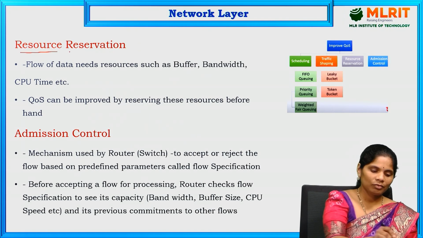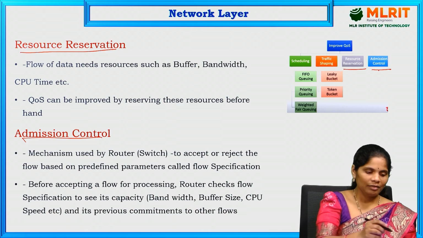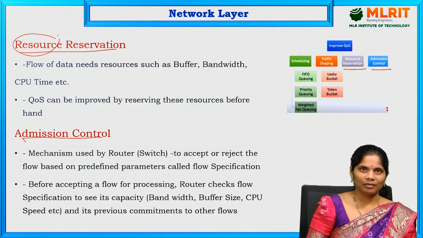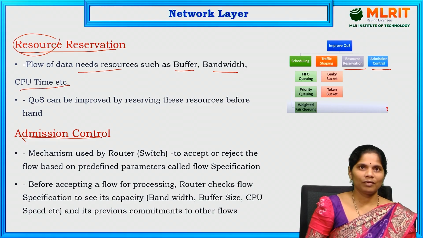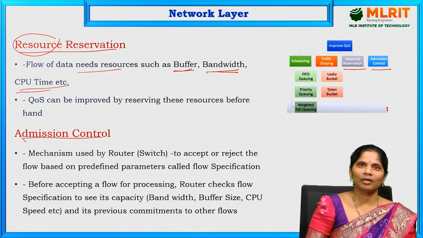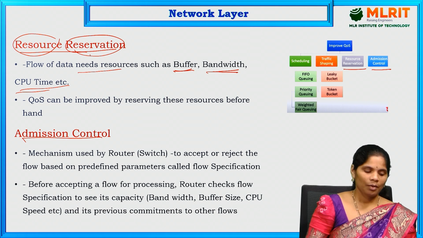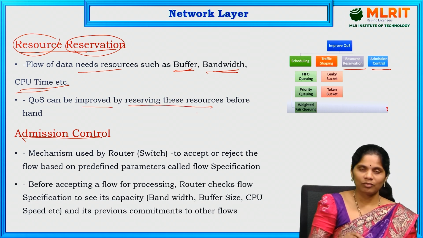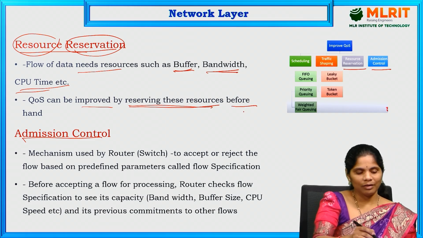And the next one is resource reservation and admission control. See here, resource reservation: a flow of data needs resources such as buffer, bandwidth, and CPU time. So whenever we are transferring particular data, first we have to focus on the resources. What is the buffer condition, bandwidth, and CPU time of that network? Before only we have to reserve all these resources. That is the resource reservation. Means QoS can be improved by reserving these resources beforehand. That is the resource reservation.